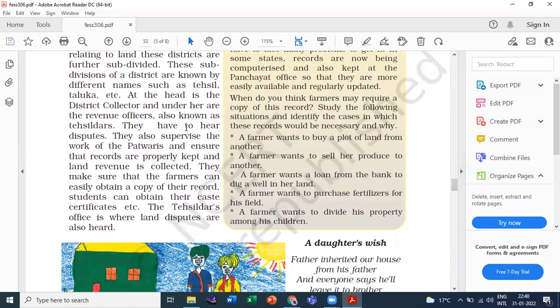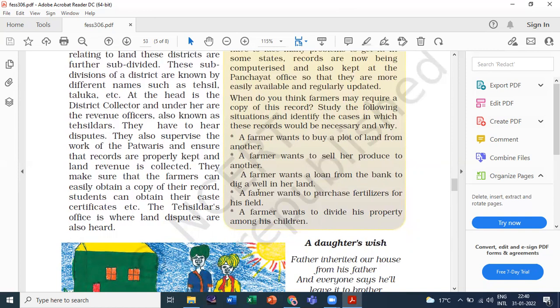See, first, they have to hear the disputes. Second, they also supervise the work of the patwaris and ensure that records are properly kept and land revenue is collected. Third, they make sure that the farmers can easily obtain a copy of their record and the students can obtain their caste certificates. And fourth, the Tehsildar office is where land disputes are also heard. Okay, this is the work or the role of the Tehsildar.